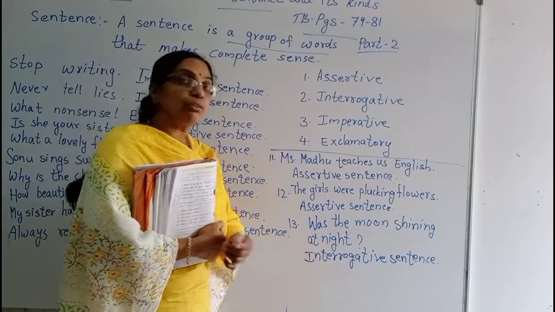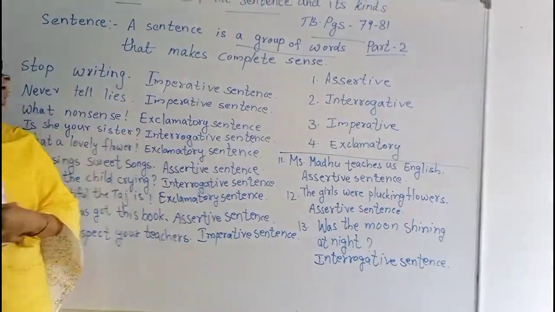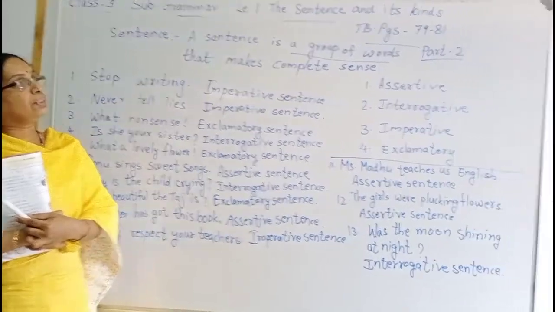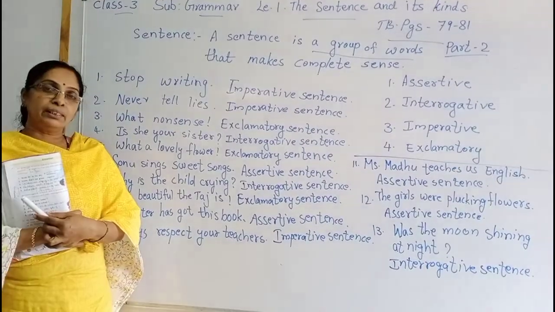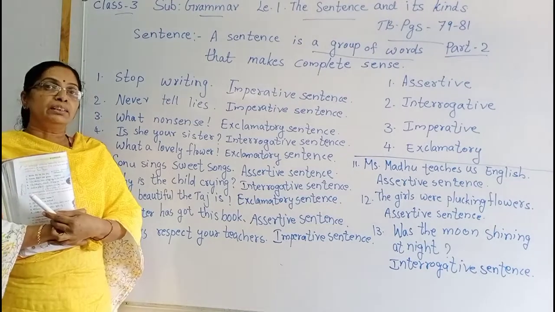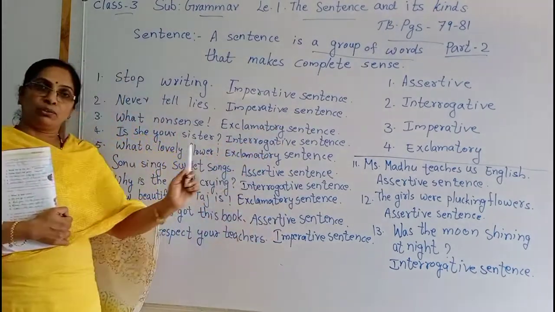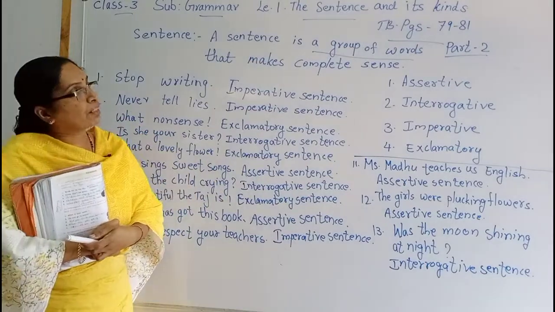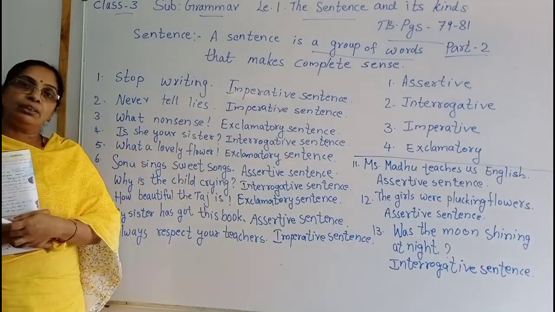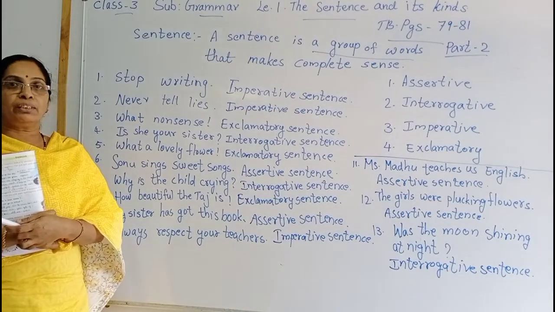So, interrogative sentences. Now, we completed the lesson 1, the sentence and its kinds. We learned what is a sentence and types of sentence and different types of the sentences and the examples also. Page number 79 to 81. You write in the classwork and homework book also. Learn well, children. Thank you.